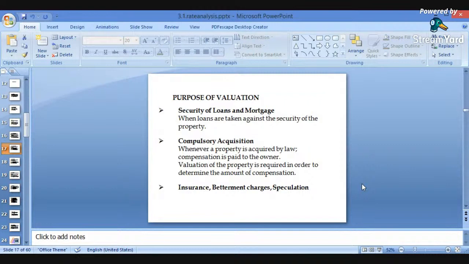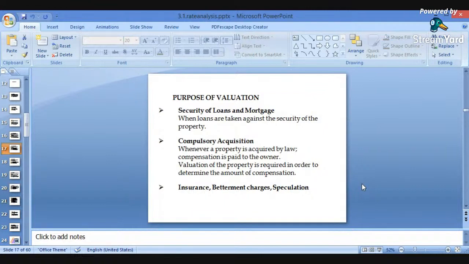Again, compulsory acquisitions. Suppose there is an irrigation land, and we have to acquire that land for water supply pipelines, for the construction of roads, or for electricity poles. At that time, there is no option to avoid these acquisitions, so we have to compulsorily acquire the land. We have to pay some amount to the owner of that irrigation land. So again, for compulsory acquisition, valuation plays an important role.